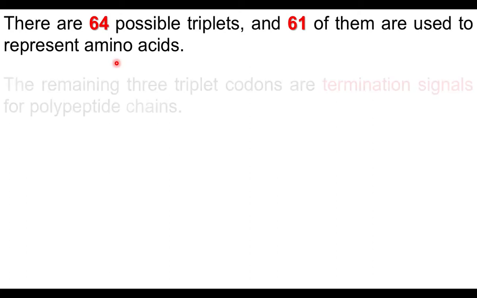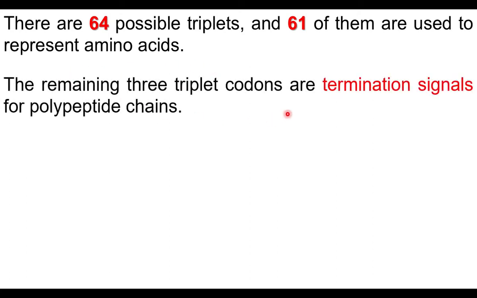The remaining 3 triplets are codons that act as termination signals for the polypeptide chain. The remaining 3 codons act as stop codons. They stop the process of protein synthesis, they stop the process of translation. Only 61 of them are used to code for amino acids.